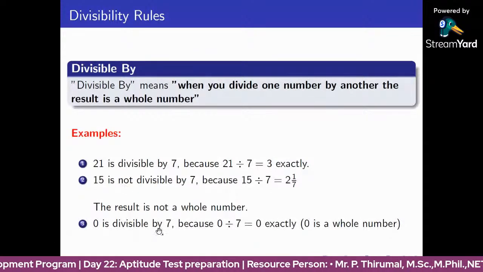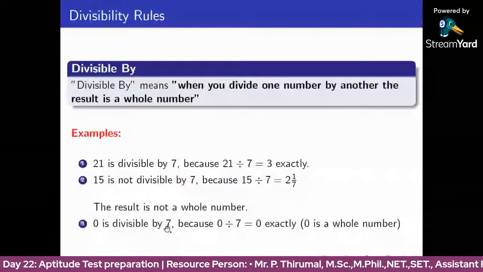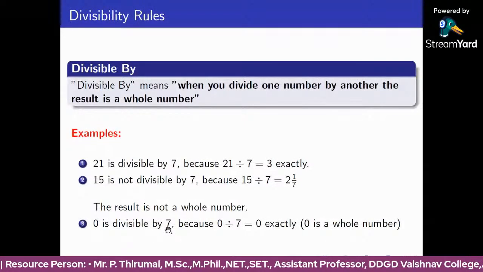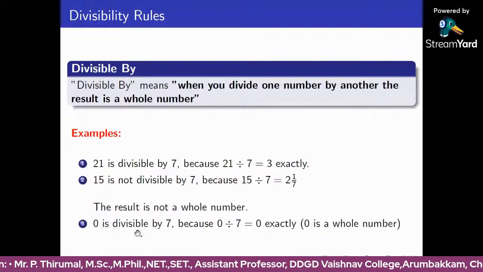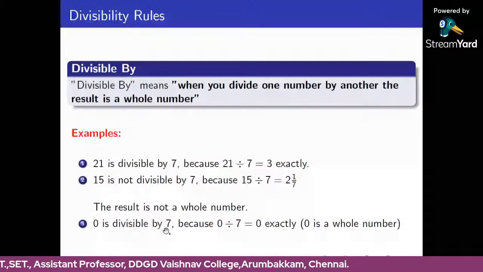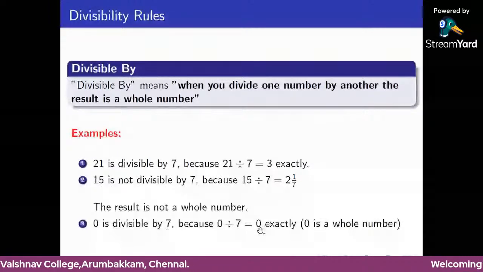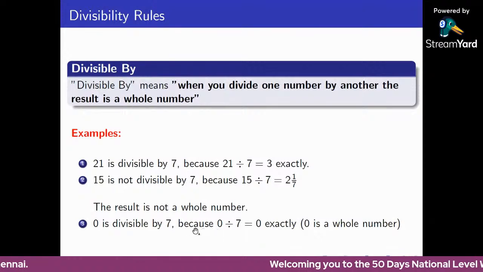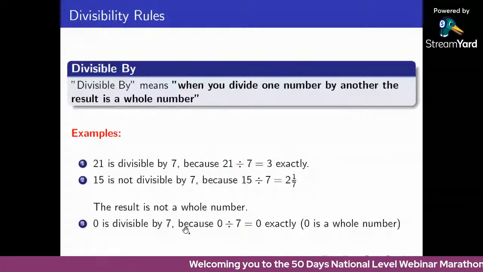Okay, 0 is divisible by 7, since 0 is divisible by all non-zero values. 0 by 0 is not defined. So 0 is divisible by any non-zero value. Here 0 is divisible by 7 because 0 divided by 7 is 0, which is a whole number. There is no remainder. So we can say 0 is divisible by 7, or simply that 0 is divisible by any non-zero value.